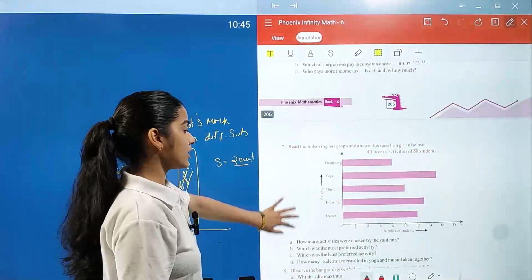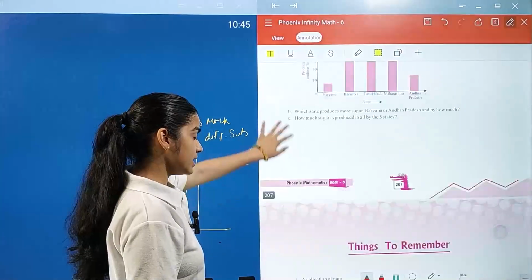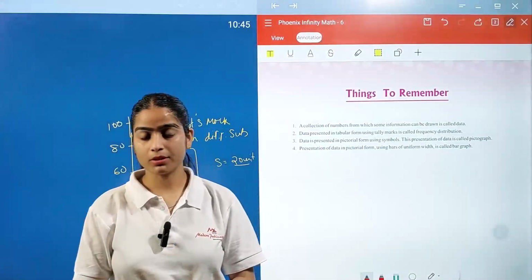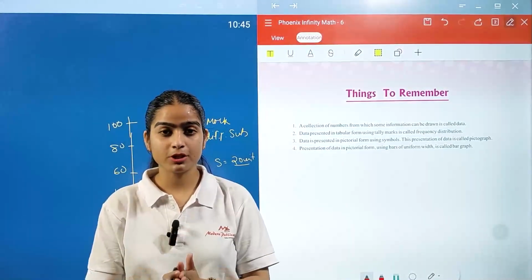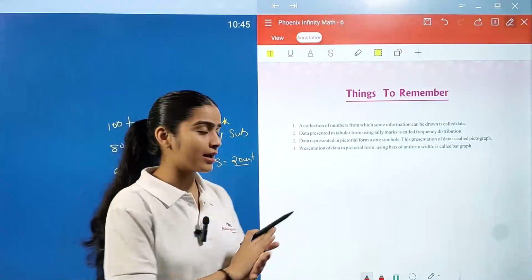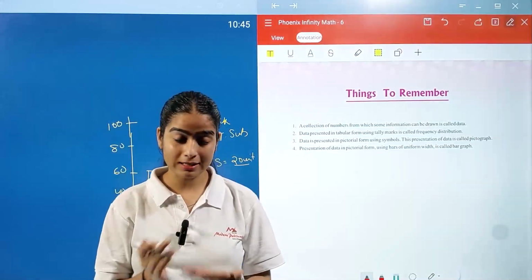So in the same way you can interpret your data easily, and these are the things you have to keep in your mind while solving this chapter. I hope so students this chapter is clear to you, because this chapter is very easy and it is mostly liked by students, data handling.